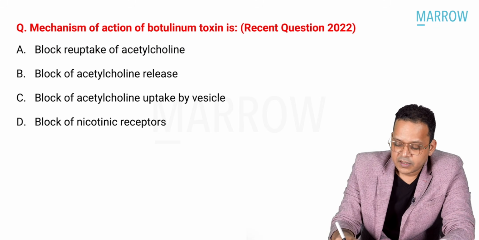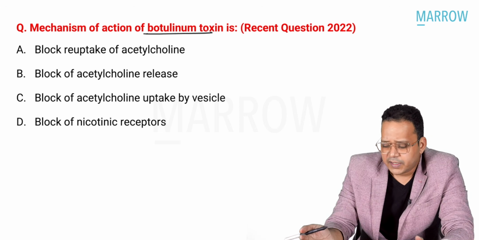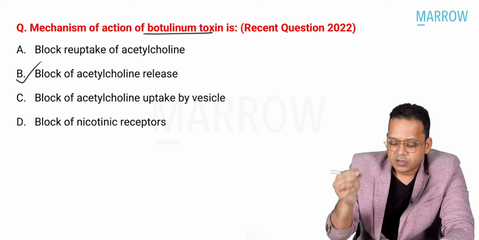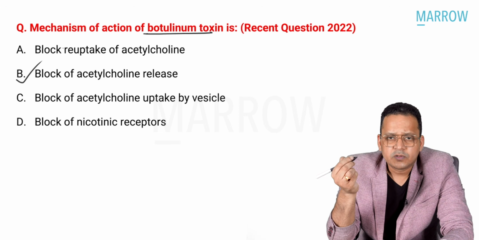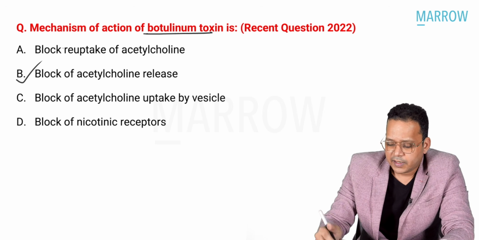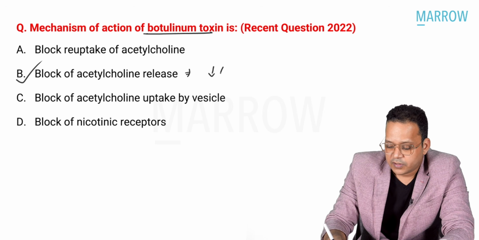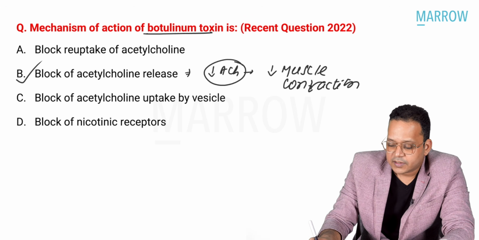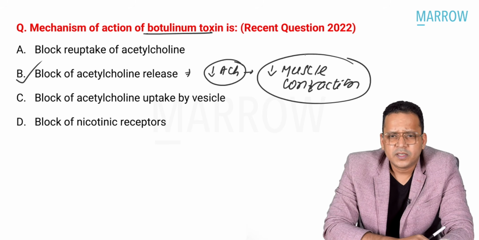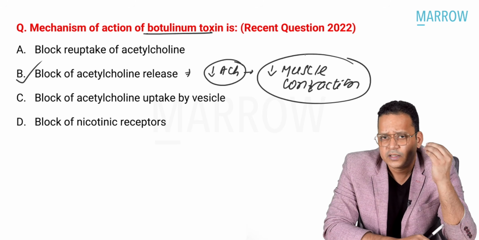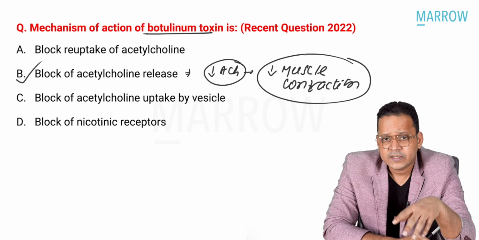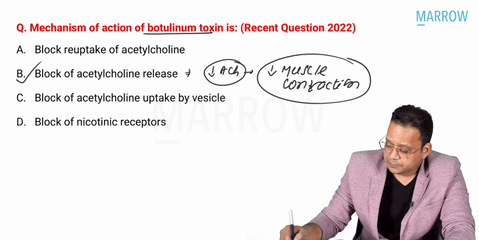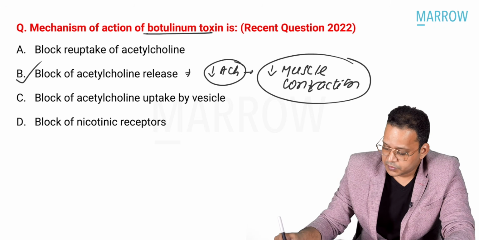So next question guys, mechanism of action of botulinum toxin. It's a very easy one guys. What it does, it blocks acetylcholine release. Right, so they act upon release of acetylcholine, and by decreasing acetylcholine release, they will decrease muscle contraction because of decreased action on NM receptor. And that is what they're used for different conditions which we have discussed, like to remove wrinkles, achalasia, dystonia, right? So it's a very simple question guys.